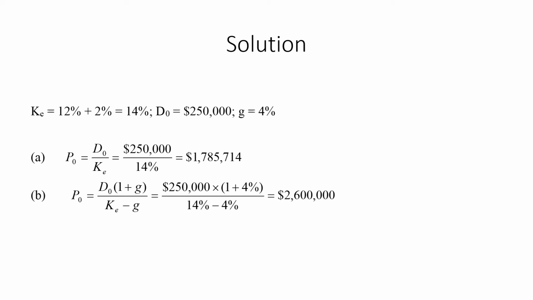Now we have the value of 2.6 million, because in this case the dividend is growing, there is a per year growth in the dividend. That's why the value is higher for the second part.